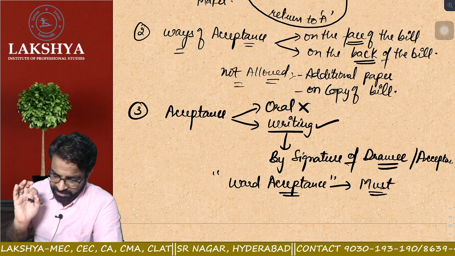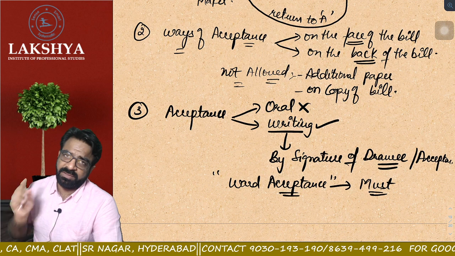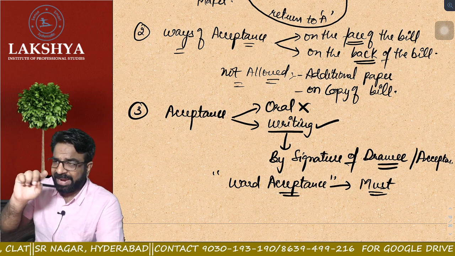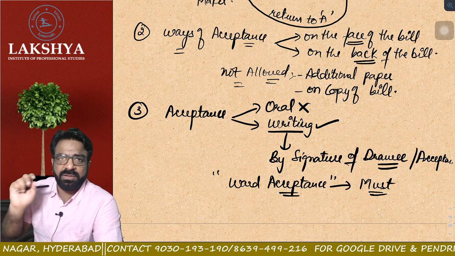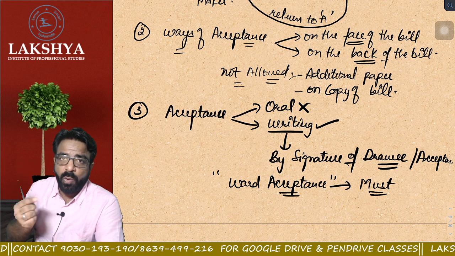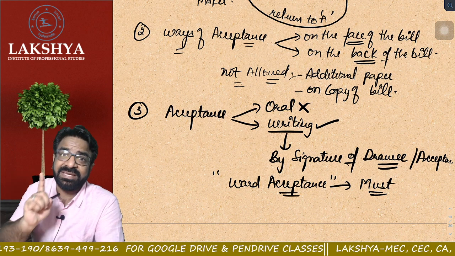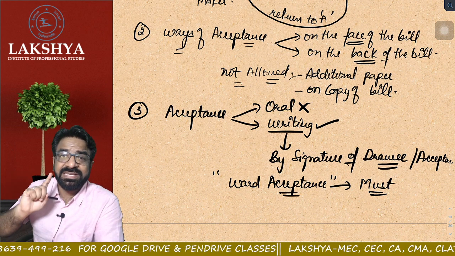The word accepted and signature, that is also fine. You have written "I accept the bill" and below that you have signed, that is also fine. But remember one thing, is only the word accepted allowed or not allowed? Not allowed. Signature is must.